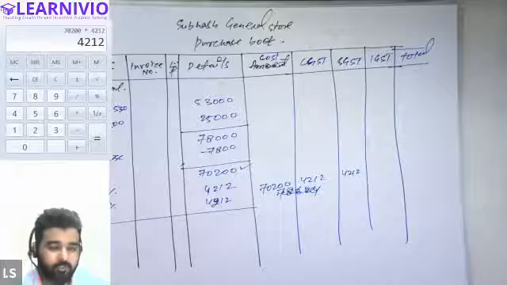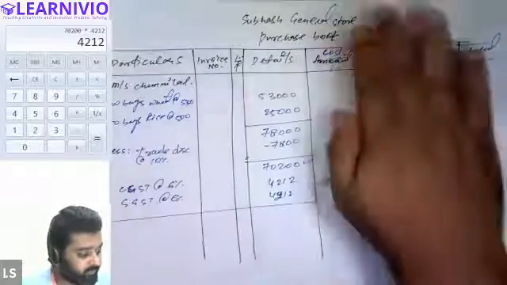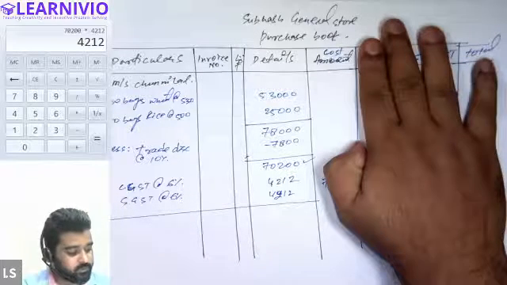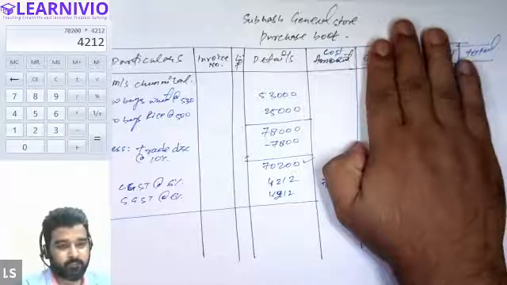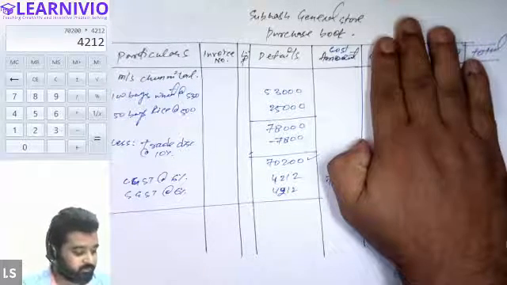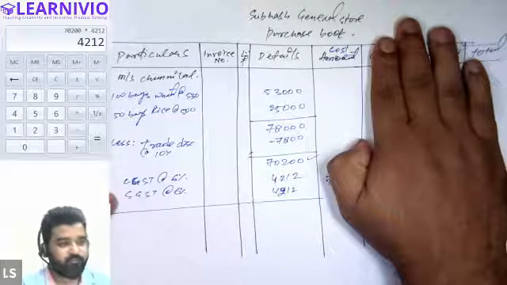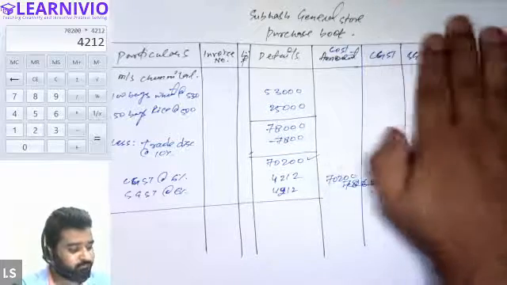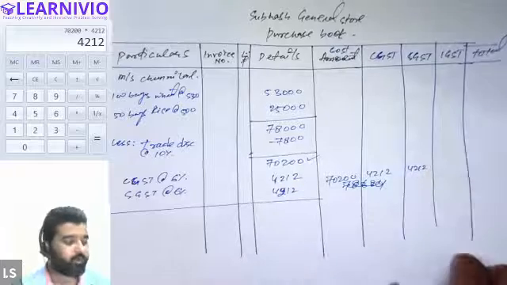Getting my point? Until now we were making this kind of purchase book only, right? But from now onwards, whatever extra expenses we are making other than the cost of goods we are purchasing, if we are paying CGST, IGST, the cartridge, the freight or any other expense, we will make a separate column for that, and we will show that particular expense in that particular column also.